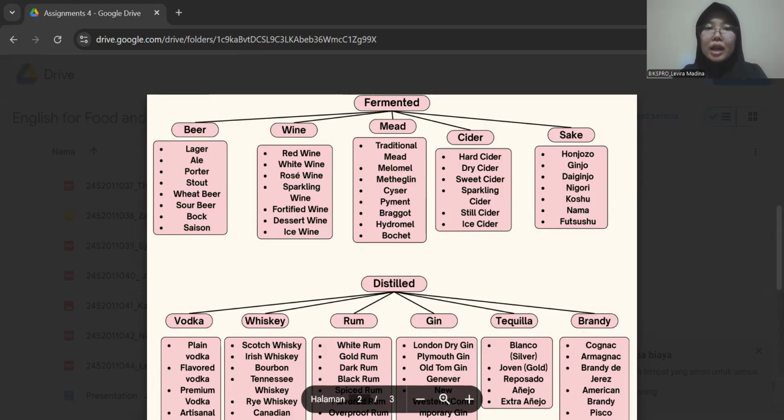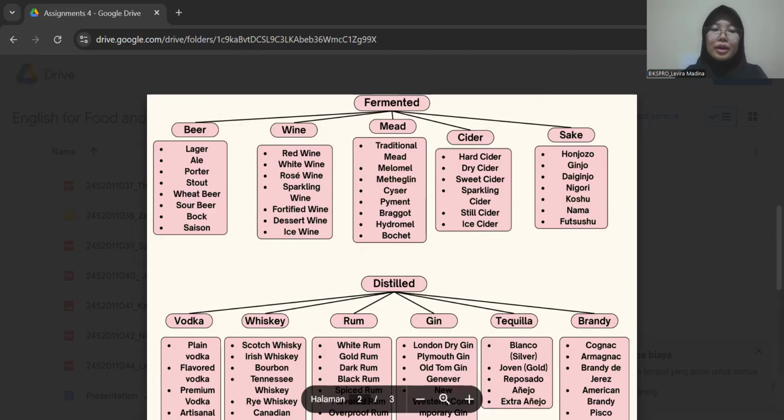So for the types of beer, there are lager, ale, porter, stout, wheat beer, sour beer, bock, and saison. So here I want to explain the types. For the first one is a lager. Lager is a crisp, clean tasting beer fermented at low temperature. And the example of lager is a Budweiser. So for the next is ale. Ale is a broad category of beers fermented at warmer temperatures, often fruitier and more robust. For the example is a Sierra Nevada Pale Ale.